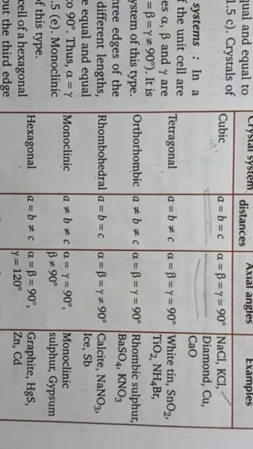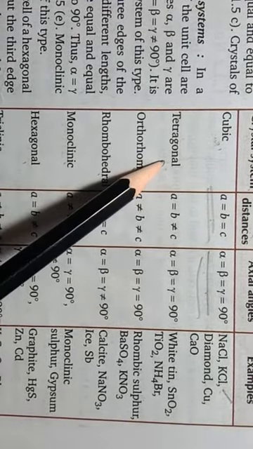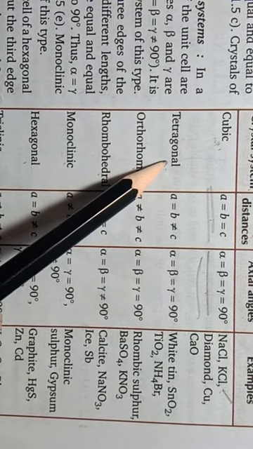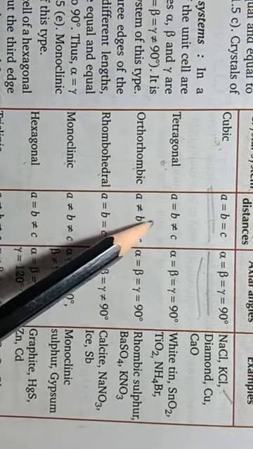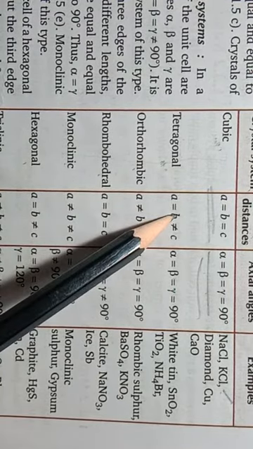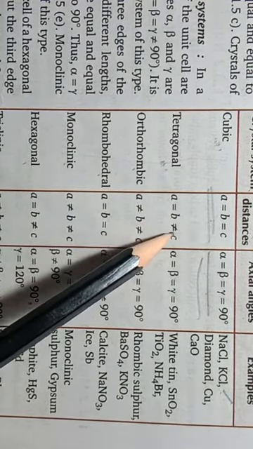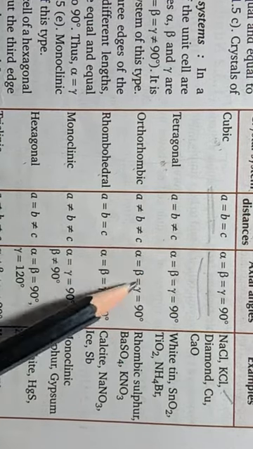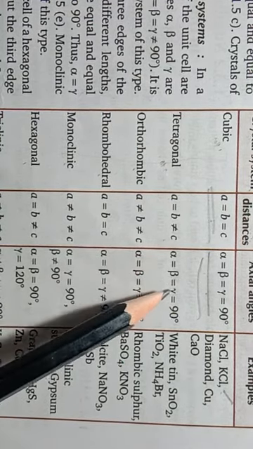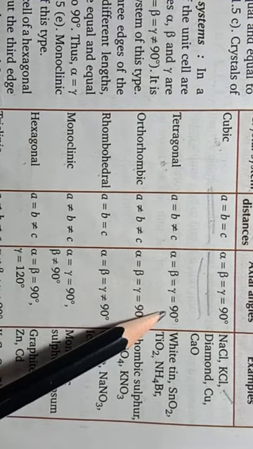Same way, the second type is tetragonal, and in this crystal system, tetragonal unit cell will be present, and in this A and B will be equal, but C will have a different measurement, but all 3 axial angles will be the same, 90 degrees.